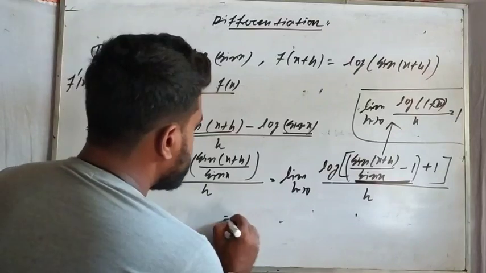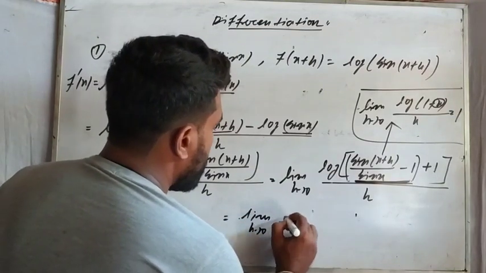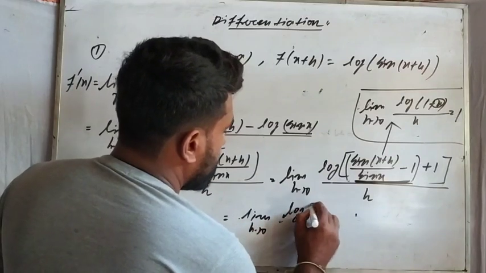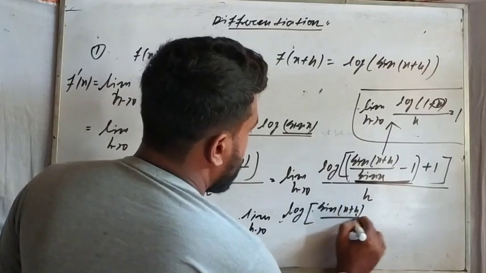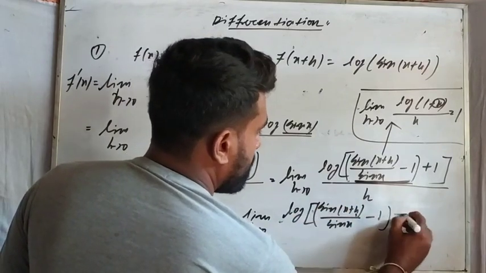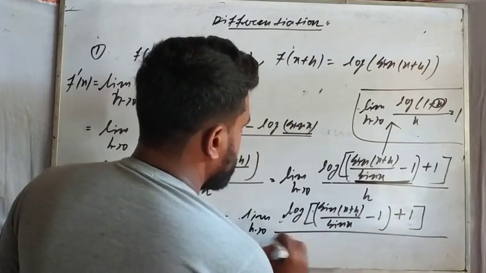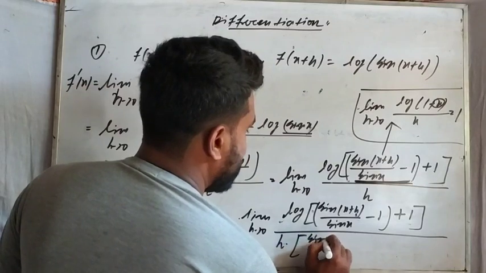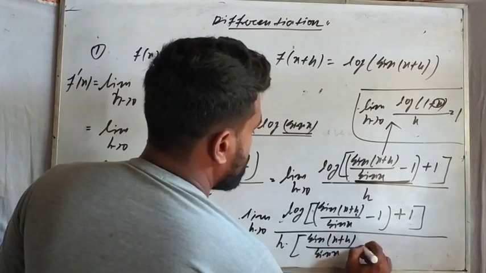how can I neutralize here? Just you can see the process. Limit h tends to 0, log this sine x plus h by sine x minus 1 plus 1 by h into this sine x plus h by sine x minus 1.